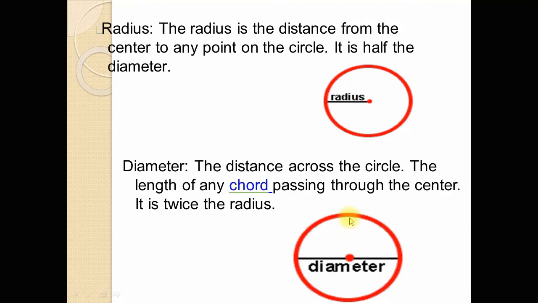Suppose we take from this point to this point. The line which joins any two points of the circle and passes through the center is called the diameter of the circle.